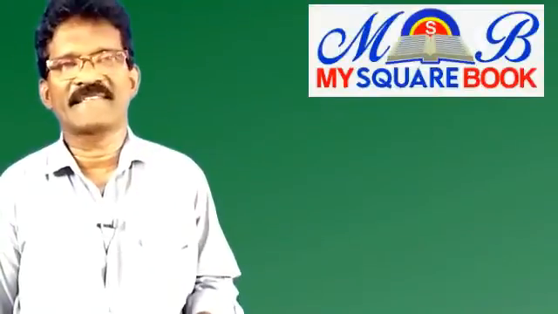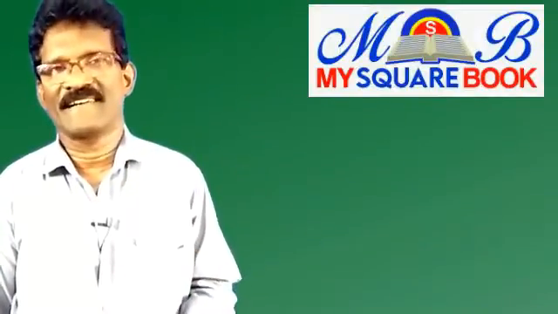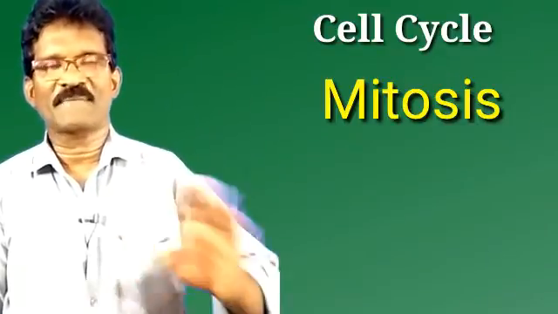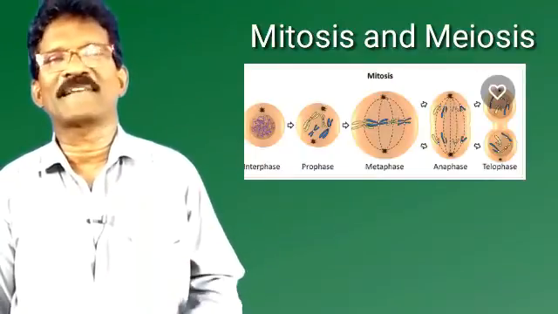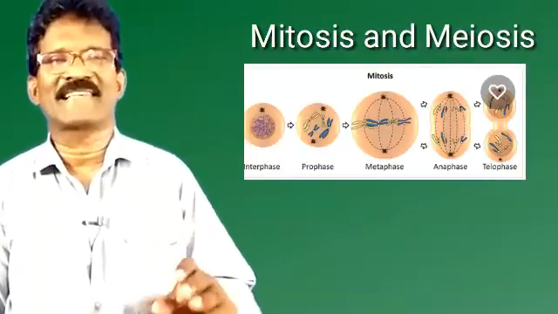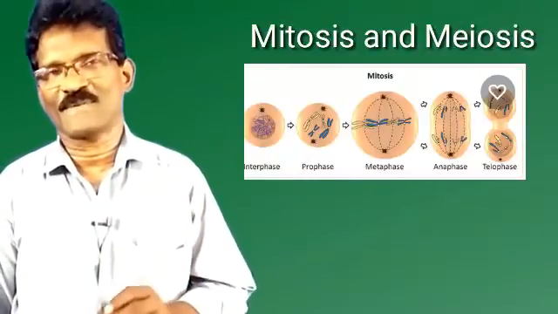The next topic is about the cell cycle. What is the cell cycle? The division of the cell. There are two types of cell divisions: one is mitosis and the other is meiosis. Mitosis takes place in the somatic cells, otherwise called autosomes.